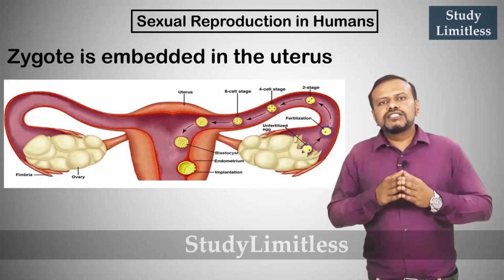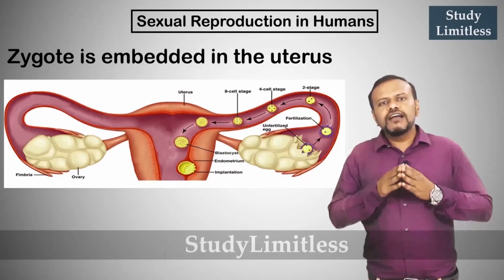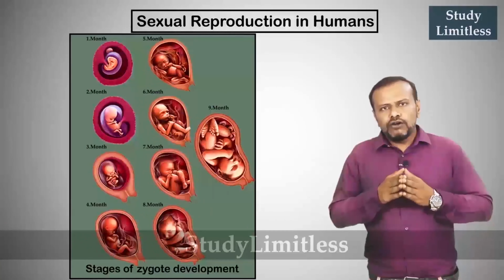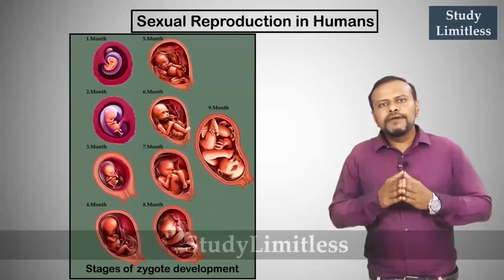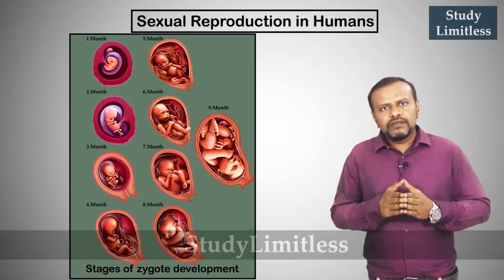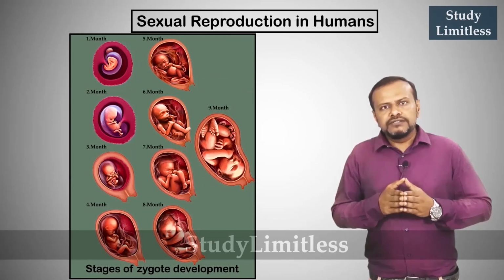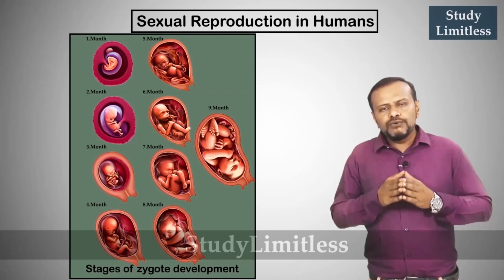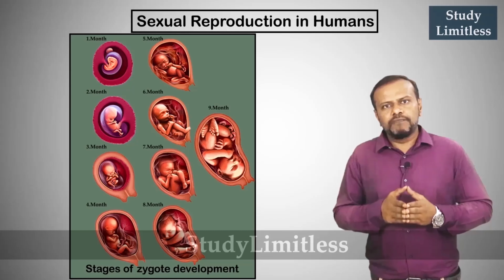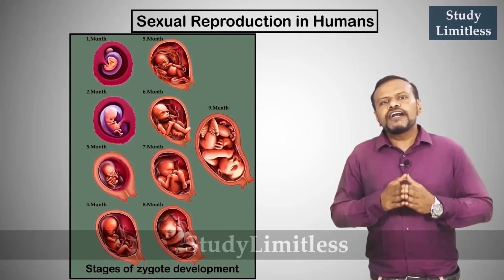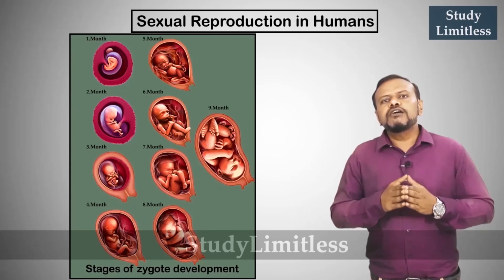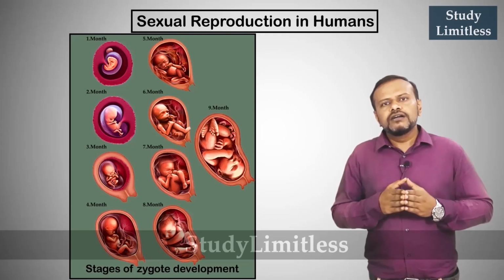The thick walls of the uterus contain blood vessels which nourish the developing embryo. The embryo develops to form an individual over a period of 9 months through the process called pregnancy. The time varies among different organisms. Certain embryos develop quickly, whereas in humans the development of an embryo requires 9 months. After the embryo is developed, due to contractile movement in the muscles of the vagina, the developed embryo is pushed outside of the female body into the world.